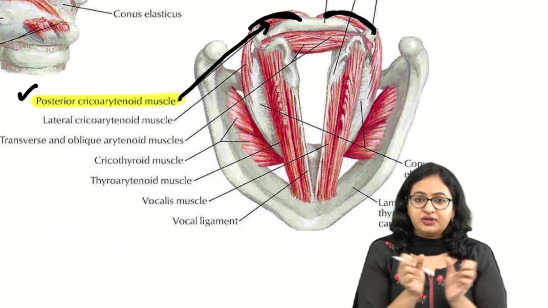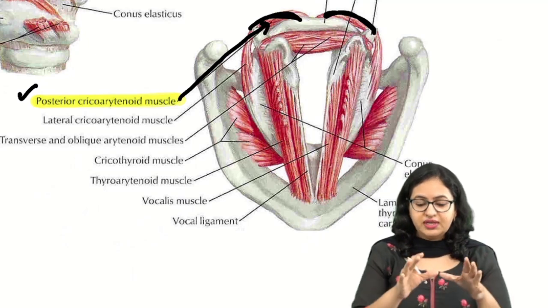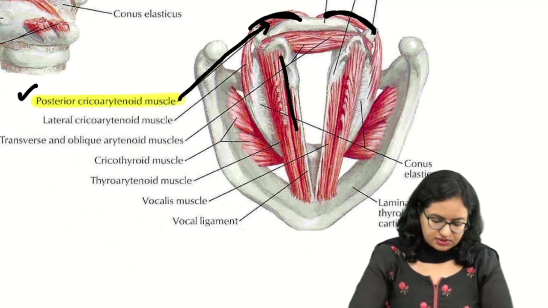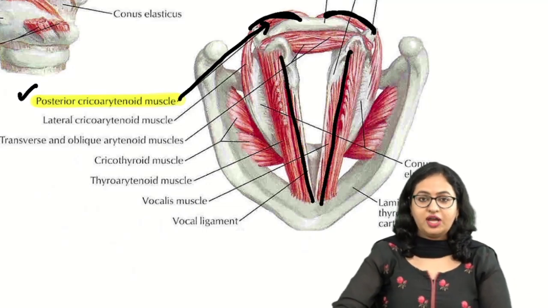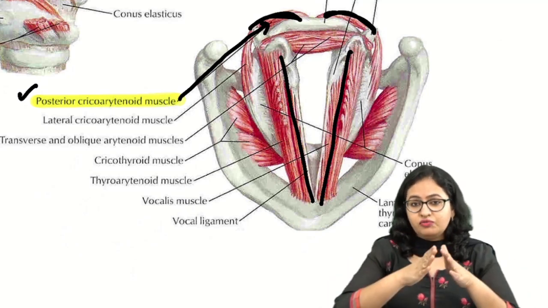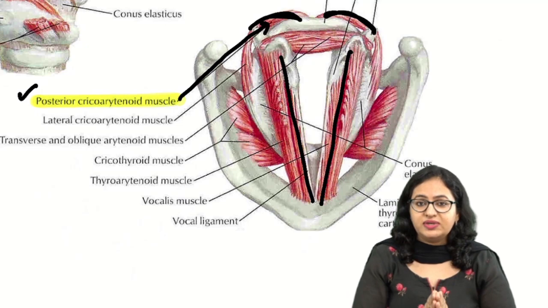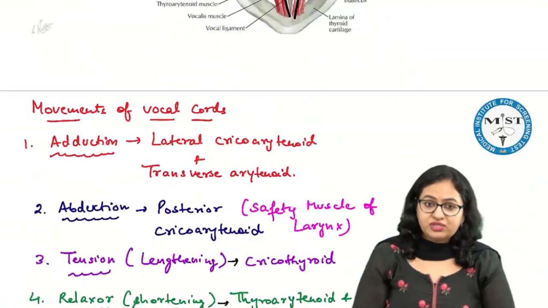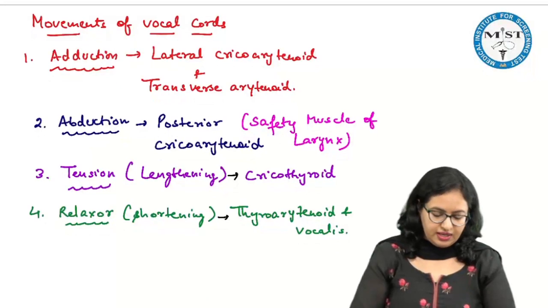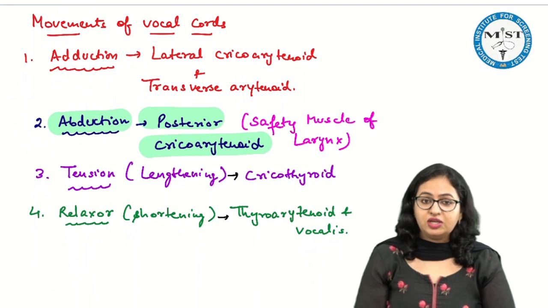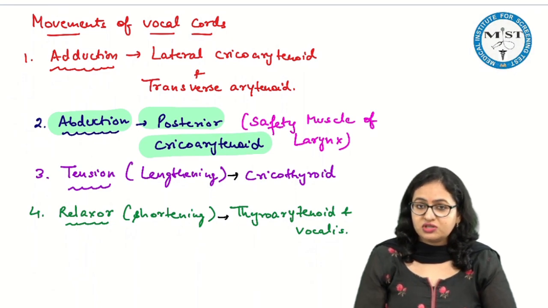Now when it contracts, what happens? The vocal cords, which are present anterior to it, at this location, go slightly away. When the vocal cords go away, it is given the term abduction. So we have one muscle which is helping in the abduction, and that one muscle is the posterior cricoarytenoid. Thereby it is also given the term safety muscle of the larynx.